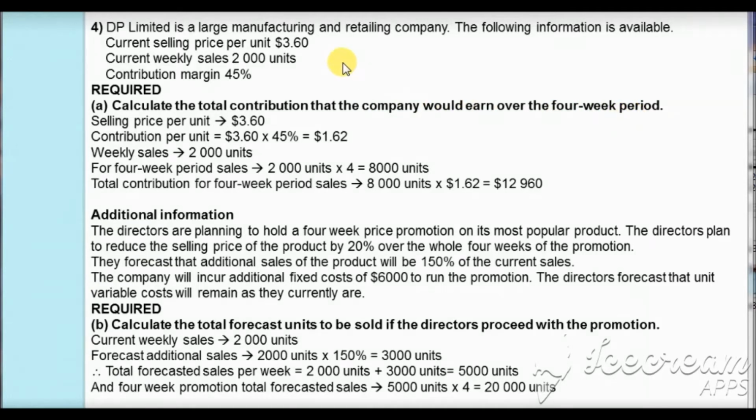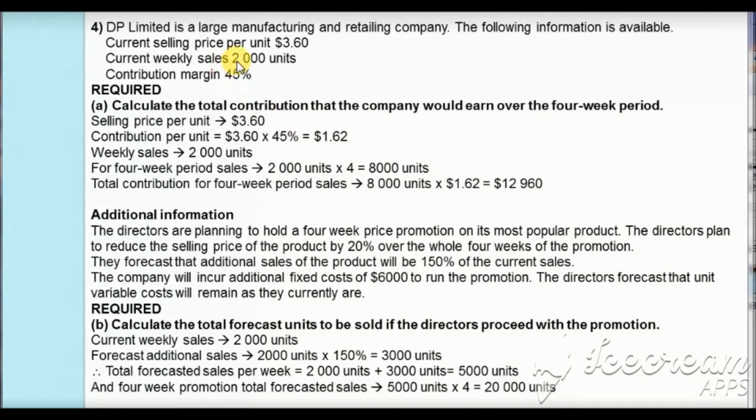You see, when we talk about marginal costing, selling price will be equal to the variable cost plus contribution. So here the contribution margin, which is given as 45%, means it is 45% of the selling price, which will be our contribution. So the selling price is $3.60 and 45% of $3.60 will be $1.62. This will be the contribution per unit.